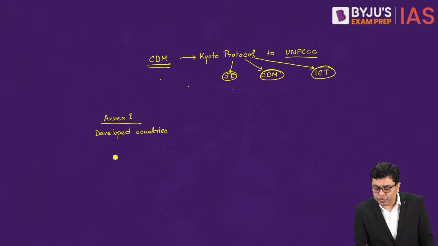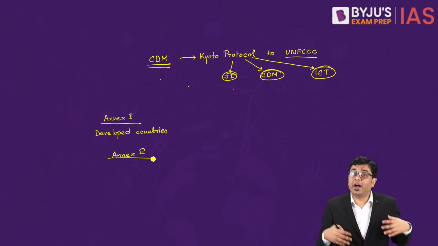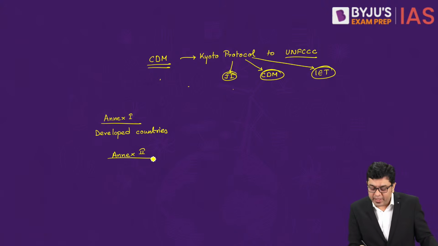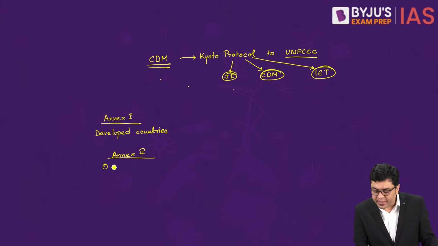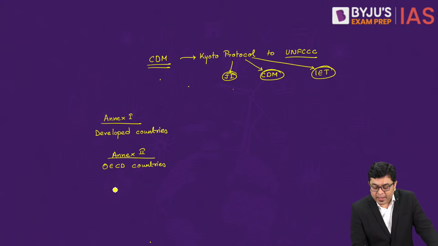You had Annex 2 countries. They were supposed to provide financial assistance to the developing nations in order to adapt to climate change conditions. These included OECD countries and economies in transition. And then you had the non-Annex 1 countries, as they were referred to.